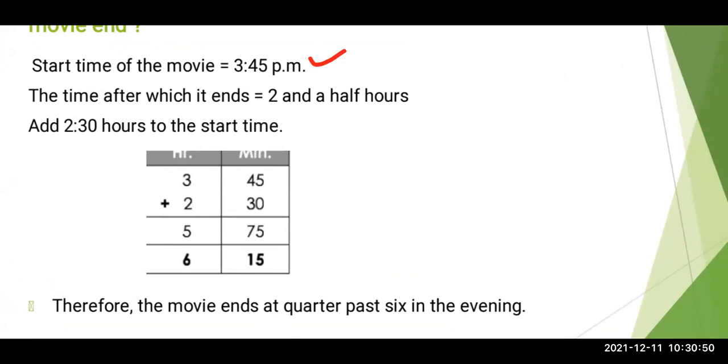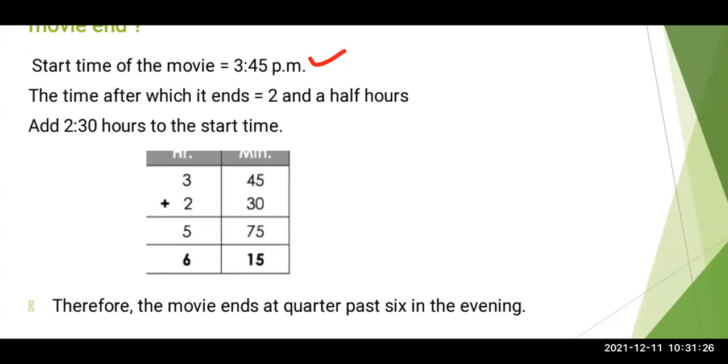So the second statement must be the time after which it ends. What will we write in the second statement? The time after which it ends. How much time has it taken? It has taken 2.5 hours. So we have to add 2 hours 30 minutes to the start time. Here we are not going to subtract, because we are asked for the time. They asked about the time the movie ends.